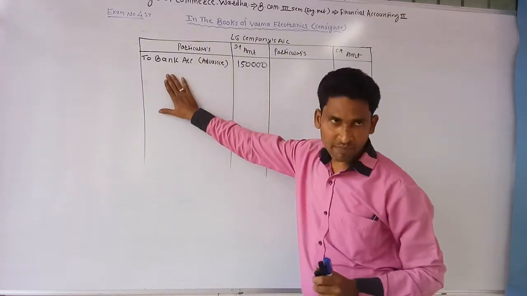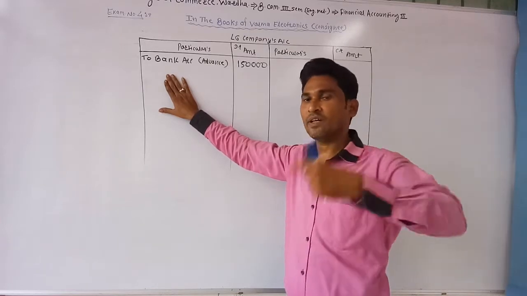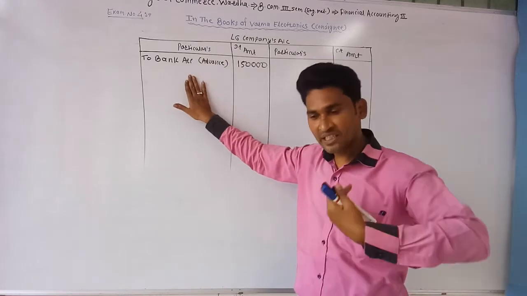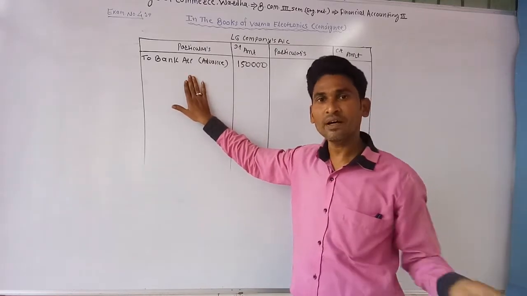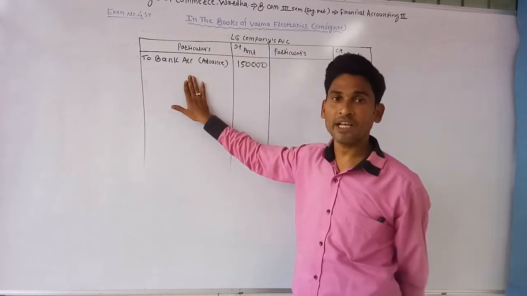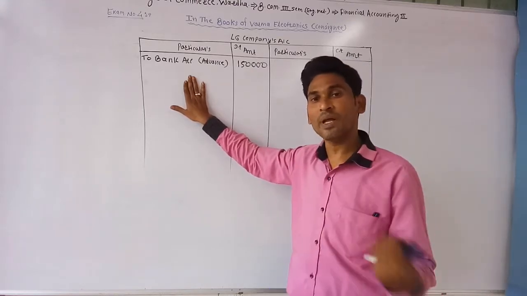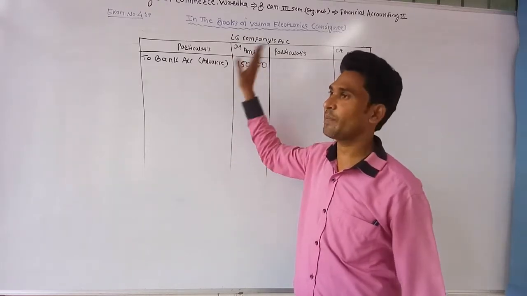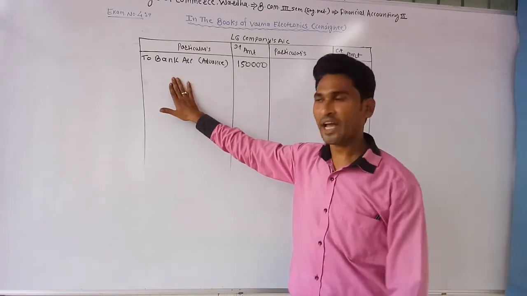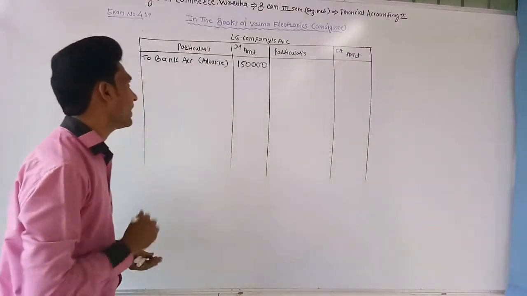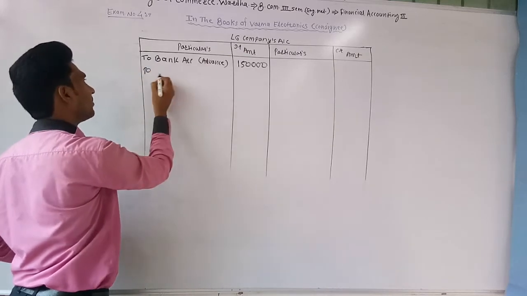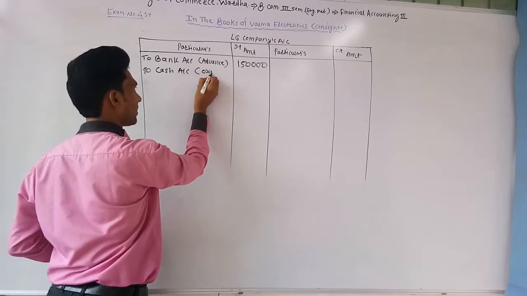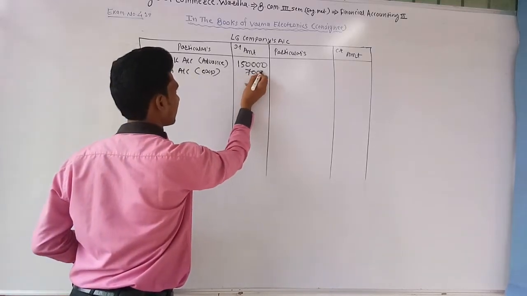Consignor's account debit, because all this amount it had paid on behalf of the consignor. So consignor's account debit, and cash goes out from its hands, so it credits the cash account. When the consignee spends the expenses, at that time it passes the journal entry: consignor account debit and cash account credit. Now in this example, LG company is the consignor, so it debits the LG company's account and credits the cash account. LG company's account debit, cash account credit. So write at the debit side of LG company's account by the name of cash account, for expenses, rupees 7,000.